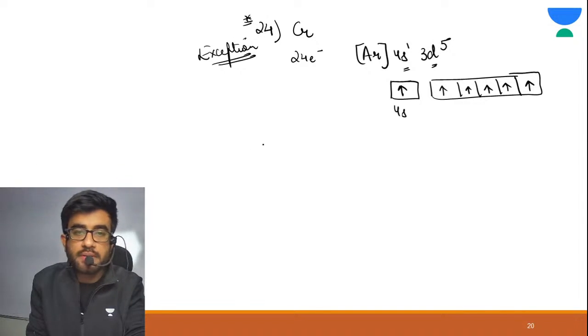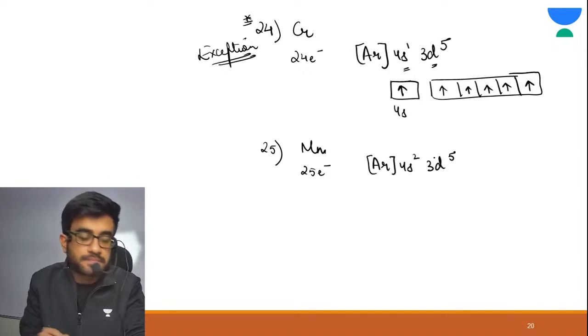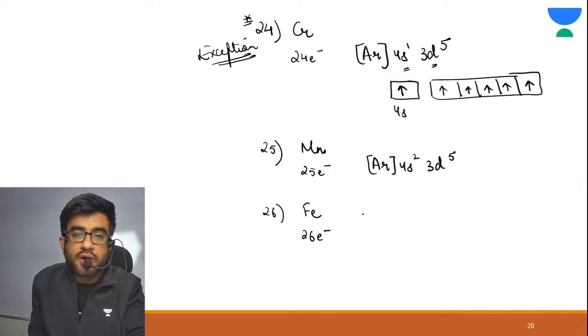Next is your manganese. 25 electrons. Electronic configuration: argon 4s2 3d5. Next is your iron. 26 electrons, argon 4s2 3d6.